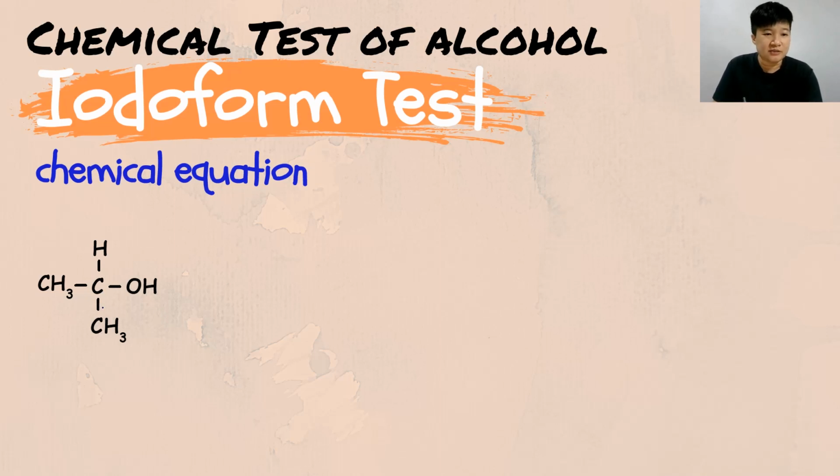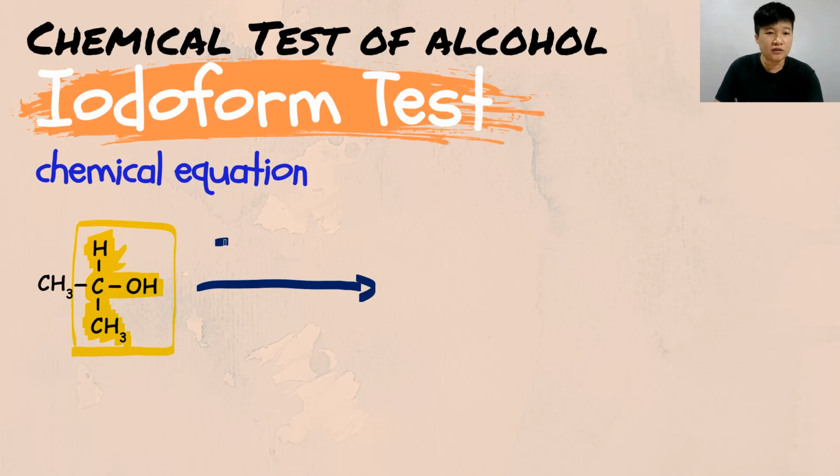Next, let's try to write some complete chemical equations for the iodoform test. So, this is my alcohol. We only focus on the carbon that is holding the OH. Make sure this carbon is holding at least one CH3 and also one hydrogen. So this is the group that we will be looking at. And for your iodoform test, you'll be using I2, OH minus, and also heat. And the group that doesn't undergo any changes shall remain. So you have your CH3 bonded to the carbon.